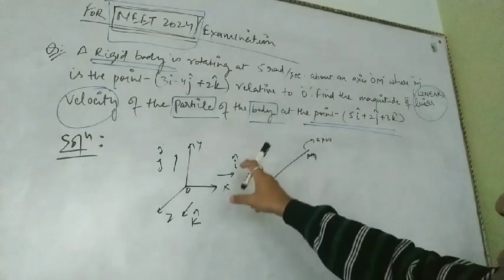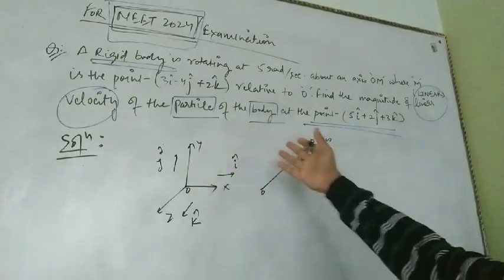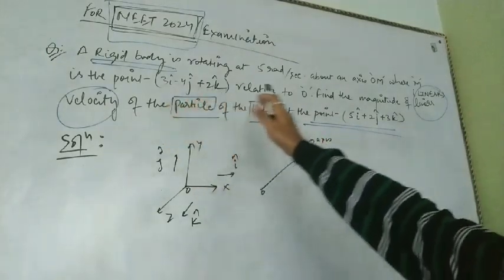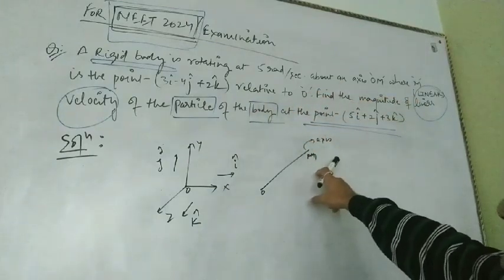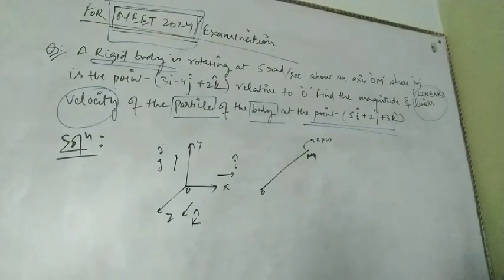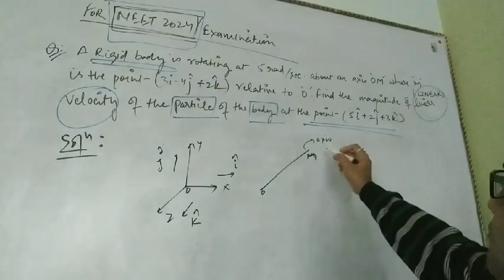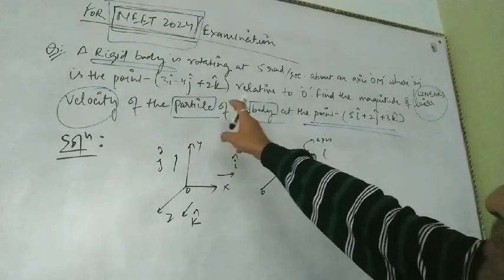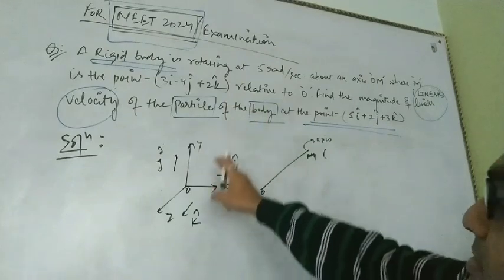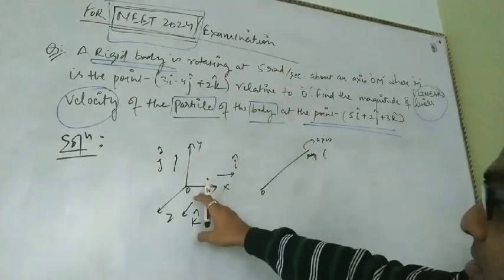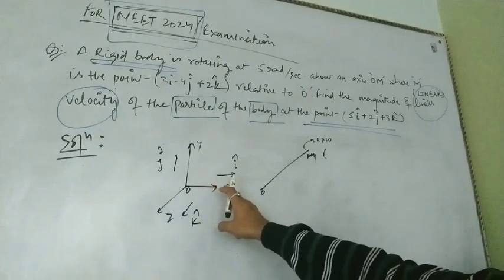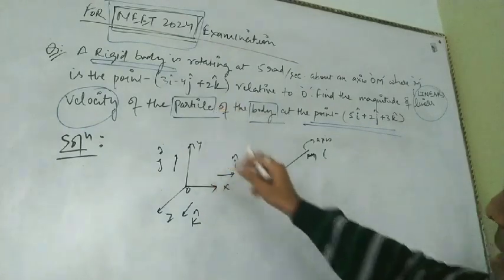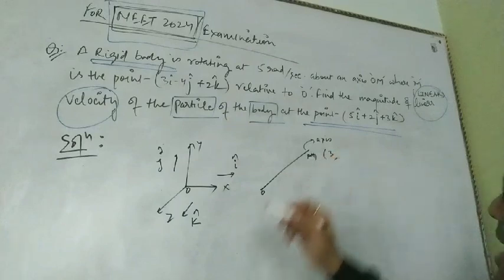Okay, so this question says that a rigid body is rotating at 5 radian per second about an axis OM, where M is the point. The point M has been given as 3i minus 4j plus 2k. This means the point has a magnitude of 3 multiplied by the i unit vector, so 3 units along the x coordinate.